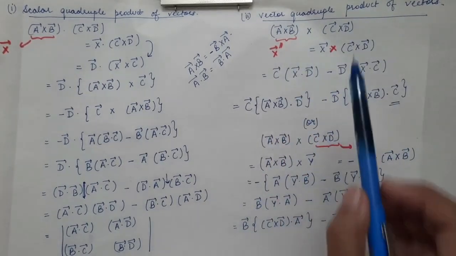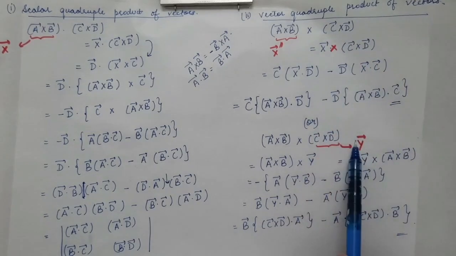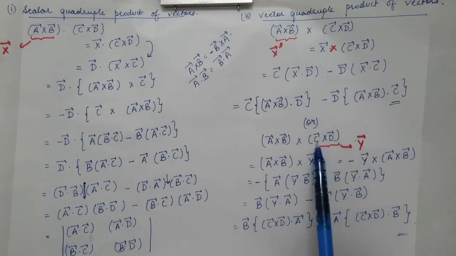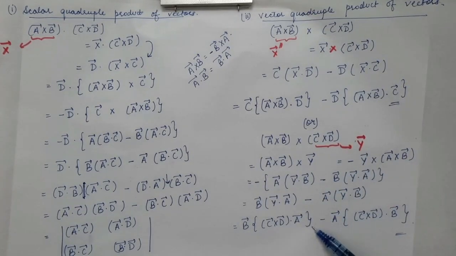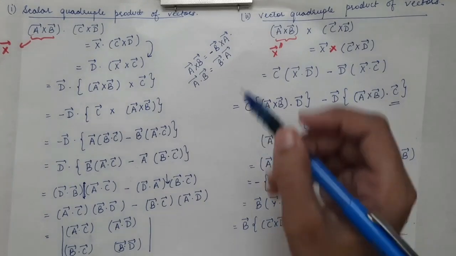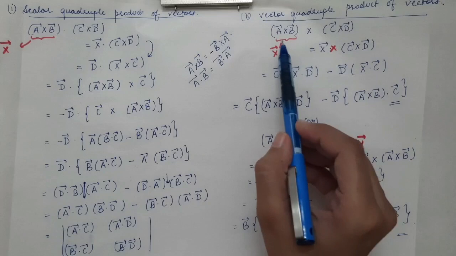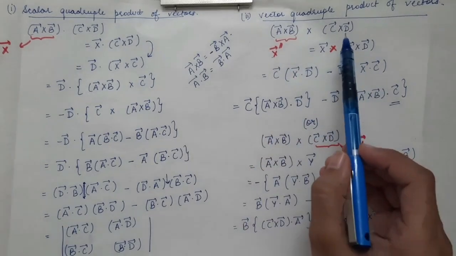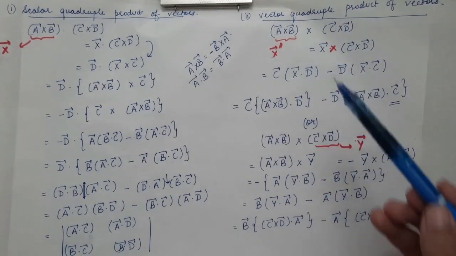Or you can substitute c cross d as y vector. In this particular expression you can substitute c cross d as y vector, and then you can simplify in this particular manner. So you can do it in any way. Either this way, you put the cross product of the first two vectors as x vector, or you can substitute the cross product of the second two vectors as y vector. So you can do it either way.